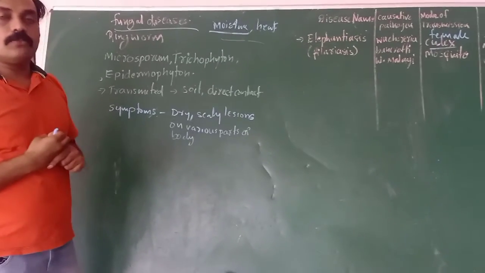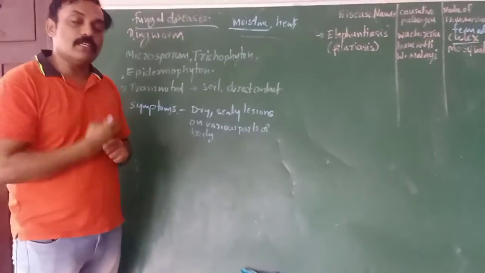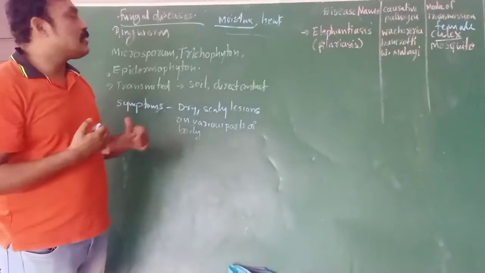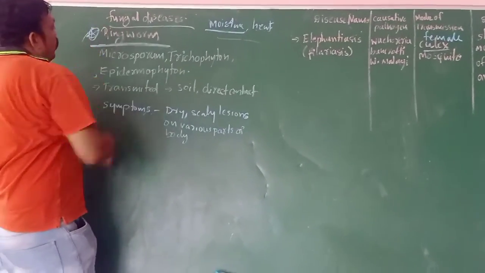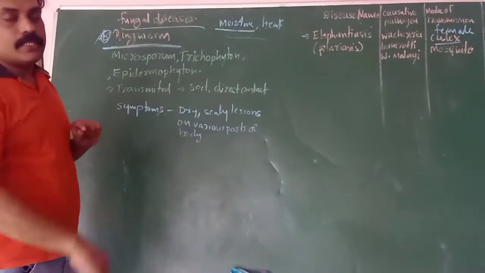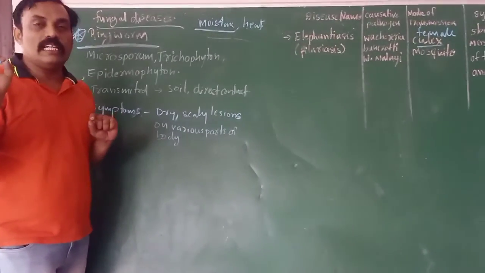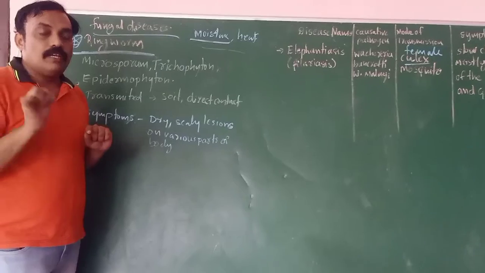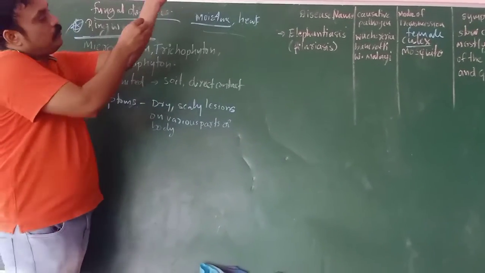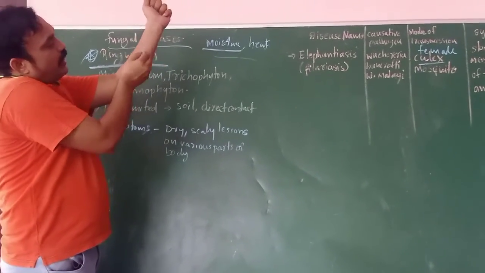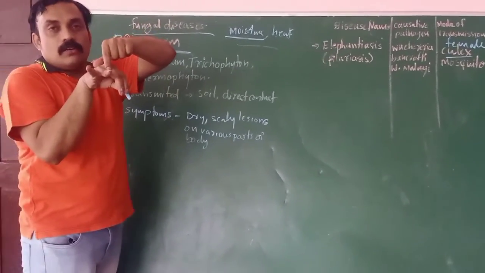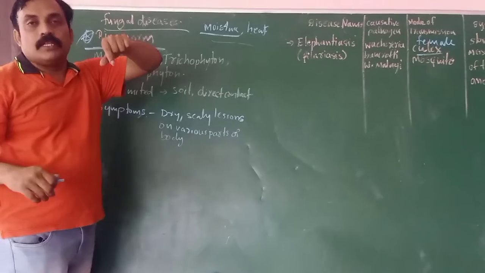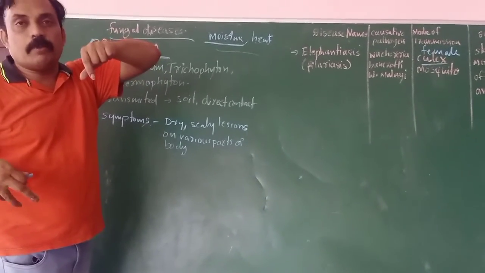In our body also, we human beings are infected with some fungal diseases like ringworm. Ringworm is a skin disease, especially an allergic skin disease. Where are we infected with ringworm? Especially between the toes, at the region of the ankle, and at the region of the genital parts.